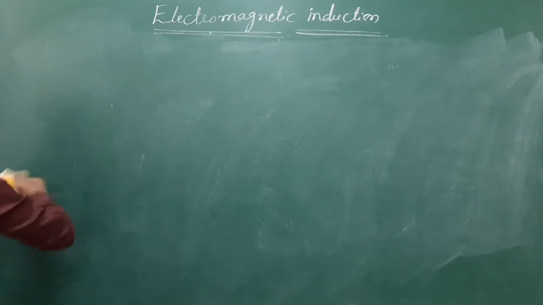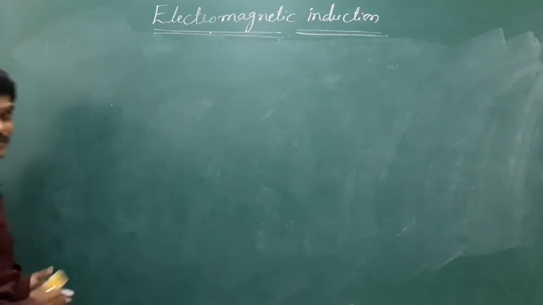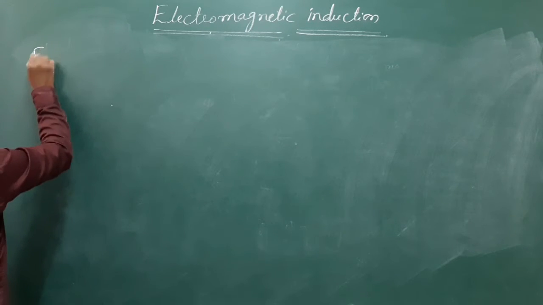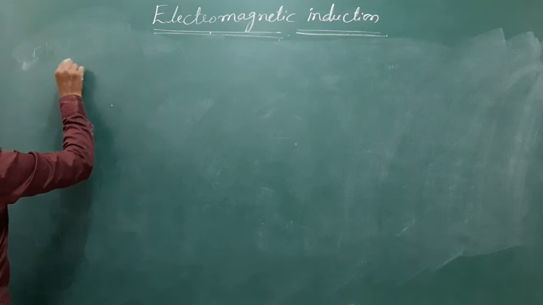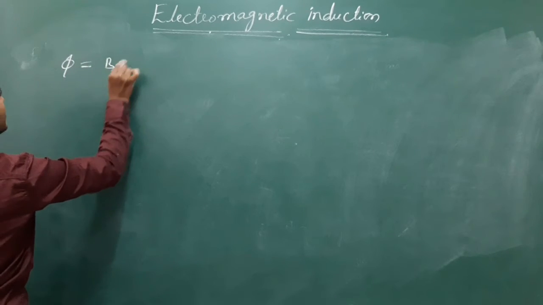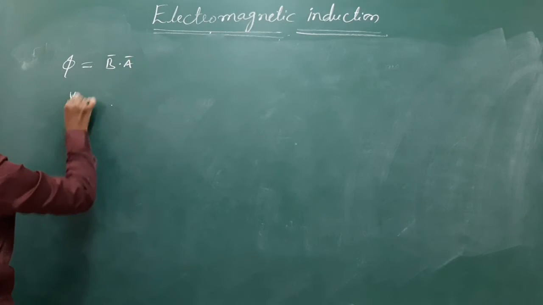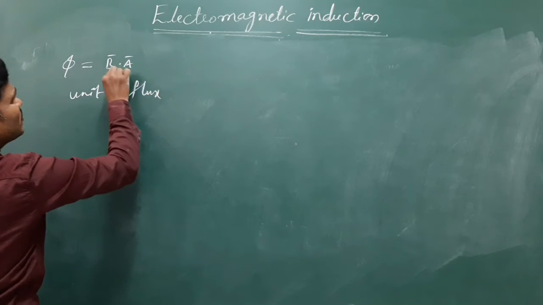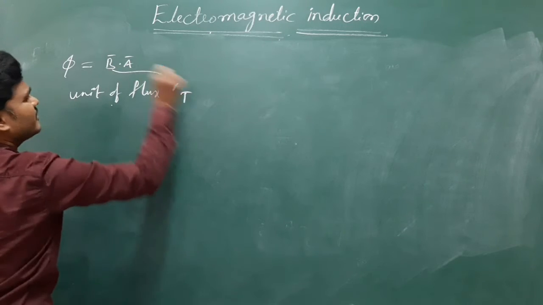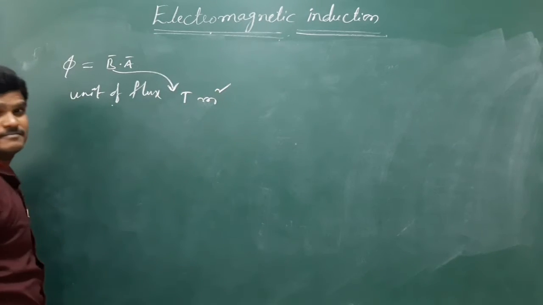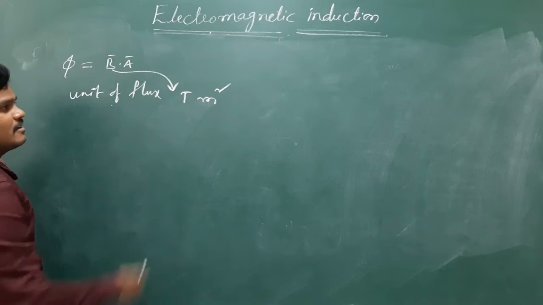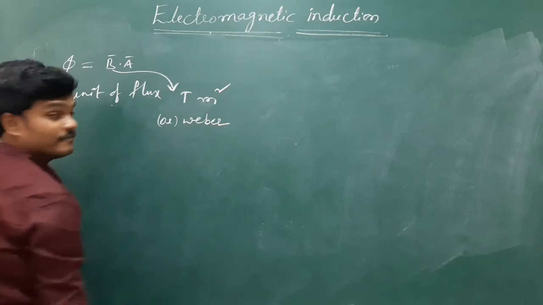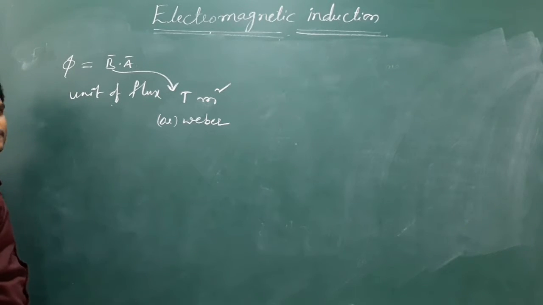So let me give some idea about Faraday's experiments. Or before that, I forgot to write. So what is phi? Phi is nothing but B dot A. So tell me the unit of flux. We know unit of B is Tesla. Area is meter square. So Tesla meter square, otherwise Weber. So keep in mind, unit of flux is Weber.